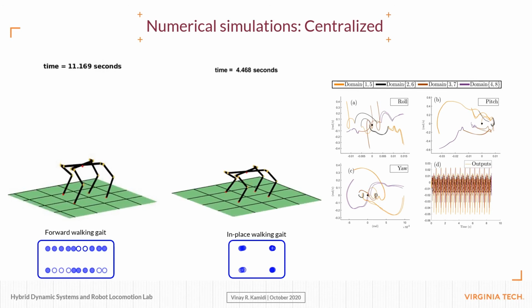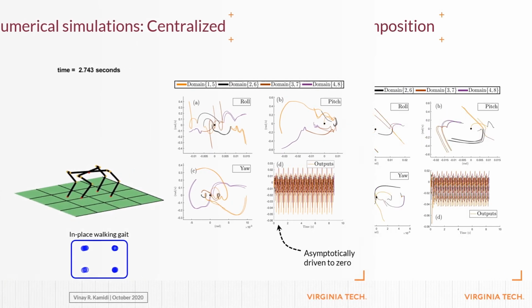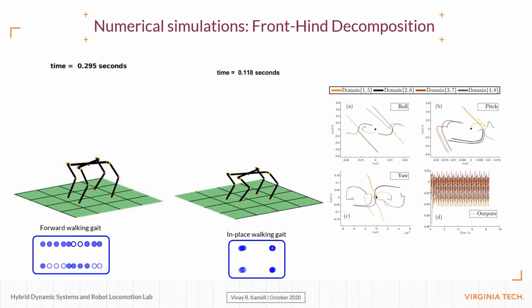It can be clearly seen that the controller converges to an orbit in the phase portraits to the right. Furthermore, the output graph shows that all virtual constraints are asymptotically driven to zero. Similarly, for the case of front-hind decomposition, we can see that with the help of decentralized controllers, convergence to an orbit is clearly illustrated on the phase portraits provided to the right. Here again, we can observe that all the virtual constraints are asymptotically driven to zero.